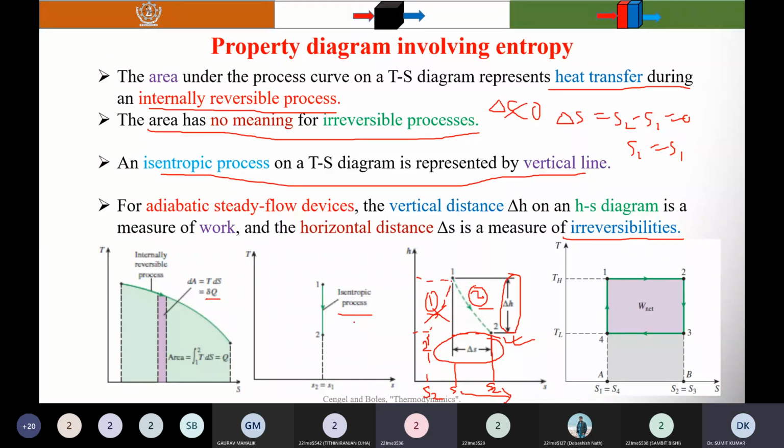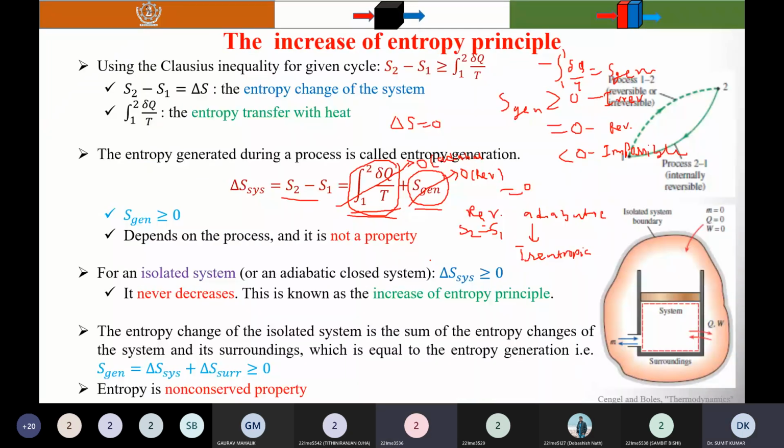Here what I have written is that this is valid for the adiabatic steady flow device. So what is the meaning? There is no entropy transfer due to heat transfer. Yes, but for any process, it is possible for entropy to decrease if delta Q by T is more negative than the generation of entropy, then it may be possible.